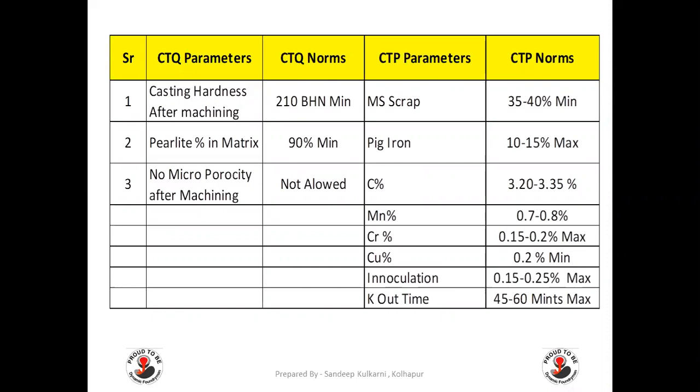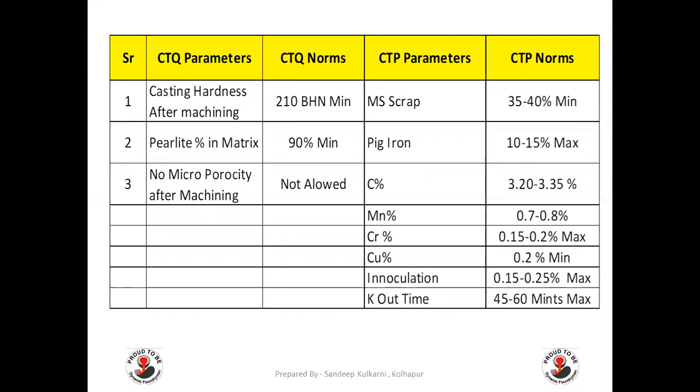We have to monitor the process for that. And for that, we have considered some CTP, that is critical to process parameter, that is the charge mix. MS scrap, it must be 35 to 40%, pig iron 10 to 15% max, carbon percentage 3.2 to 3.35%, manganese percent 0.7 to 0.8, chromium percent 0.15 to 0.2%, copper percent 0.2% minimum, inoculation 0.15 to 0.25% max, knockout time 45 to 60 minutes maximum. So these are the parameters which in the process we have defined.